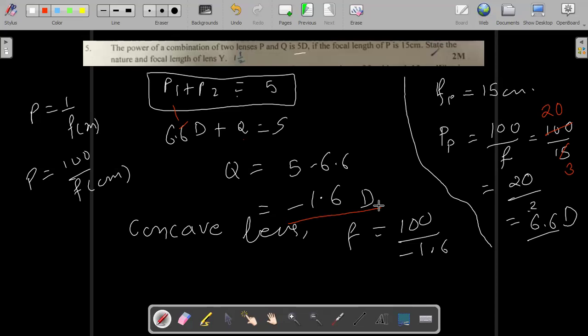Sir, nature will be real, inverted. No, they are asking the nature of lens. When you are asking the nature of the lens, it is either converging or diverging. So what is the nature of this lens? Converging or diverging? Diverging. Yes, it is a diverging lens, a concave lens, or you can write it as a diverging lens.